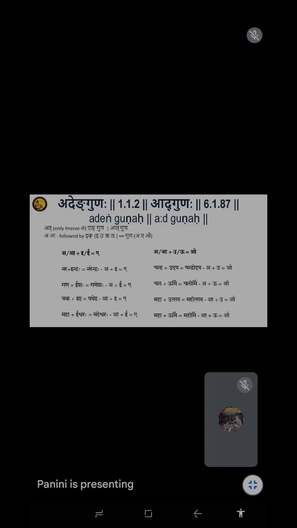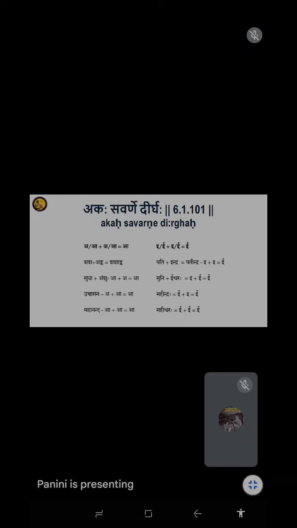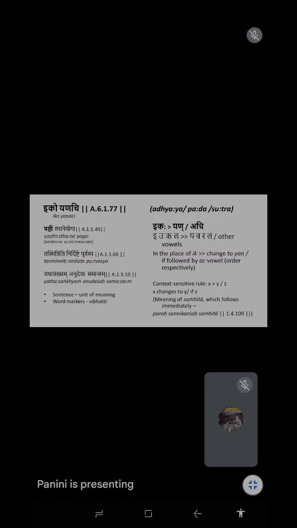This is the grammatical rule. Within the same sound, you have to produce whatever is possible. You are not borrowing. So look at this order. If it is O plus E, you get A. If you change the order, E plus A becomes Yan. That's why, in Yan Adesha, the first sutra, we deal with Iko Yanachi. The Iko Yanachi is just the opposite of Guna.